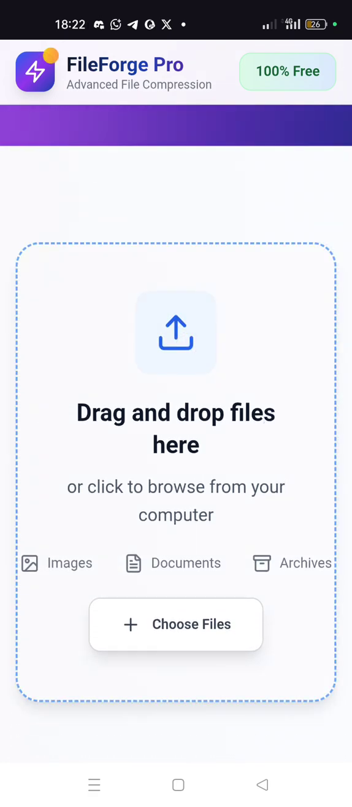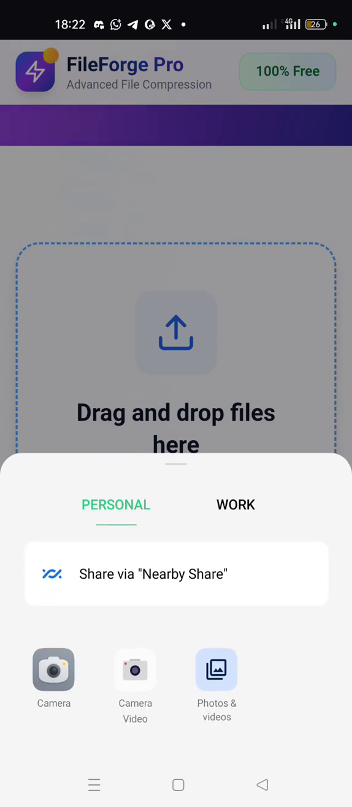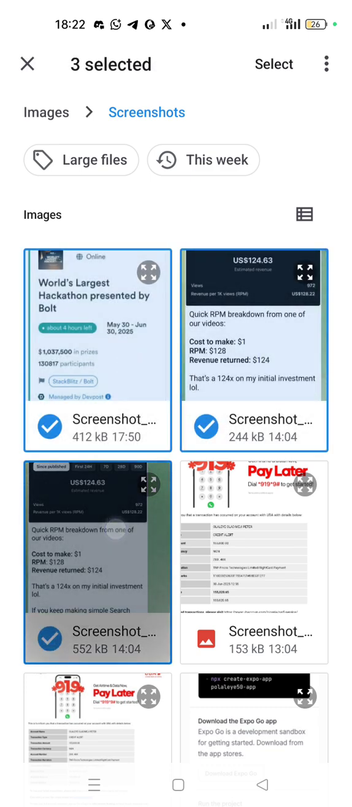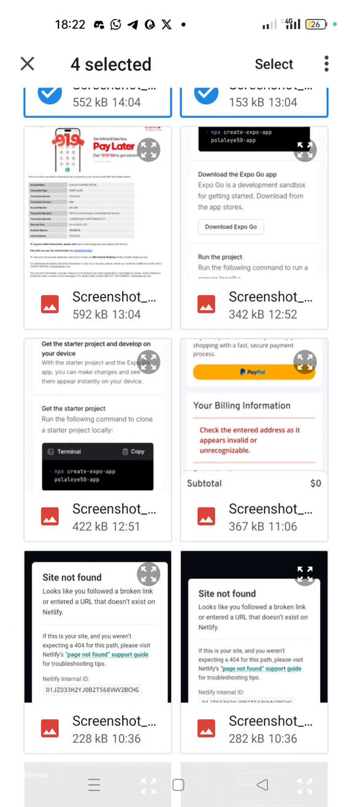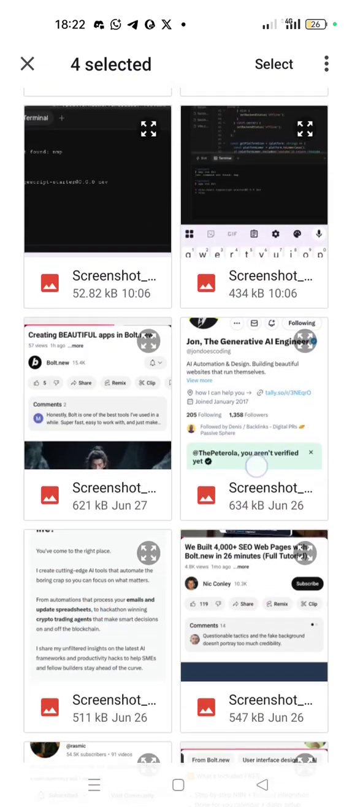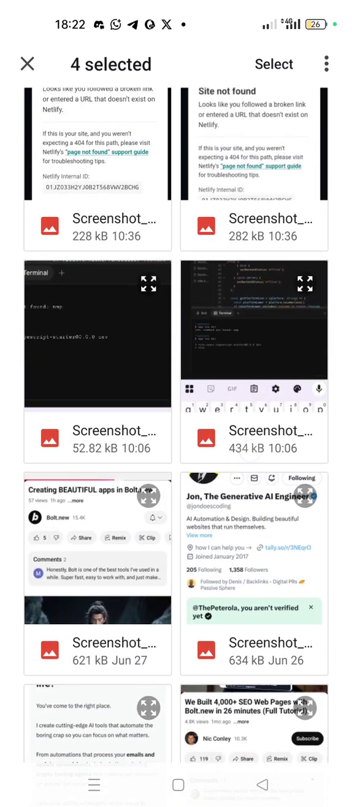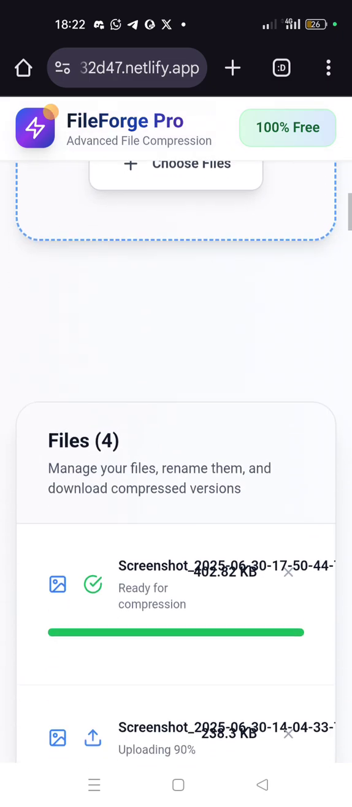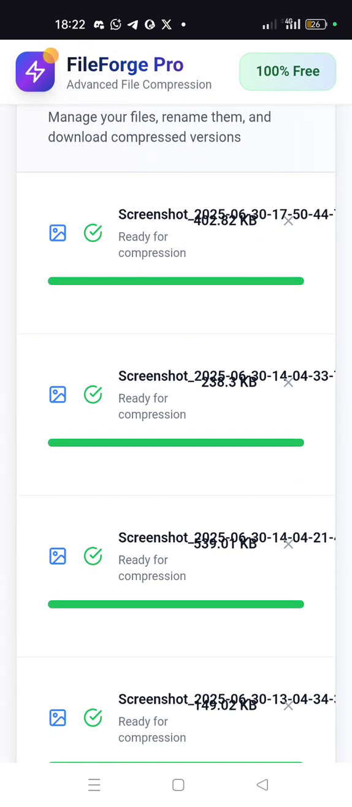Let me go to drag and drop, select some files. Select like 2 files or 3 files. As you can see, I've selected 4 files. So you scroll down, these are all the files I selected.